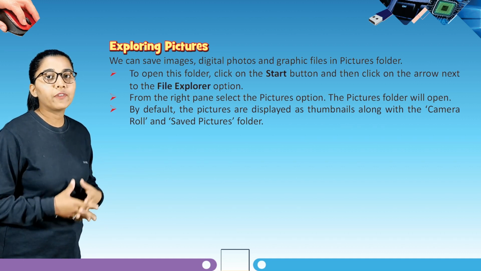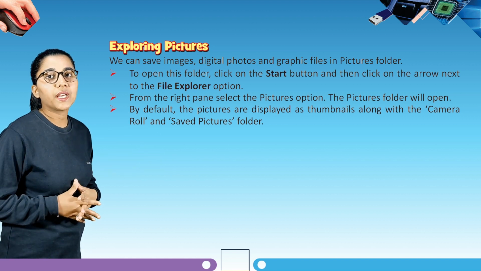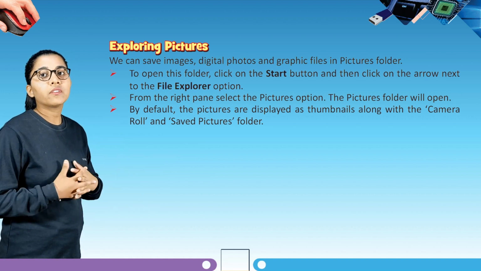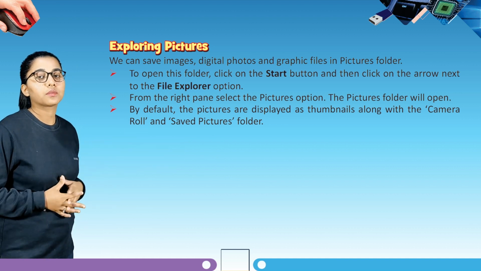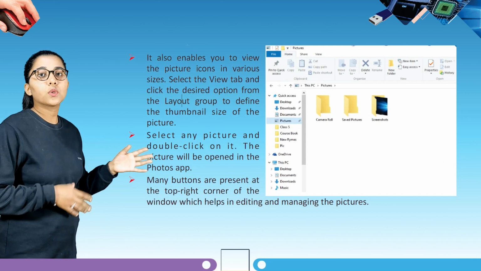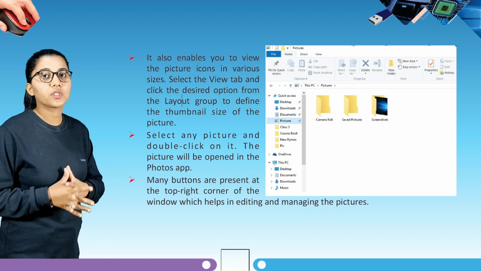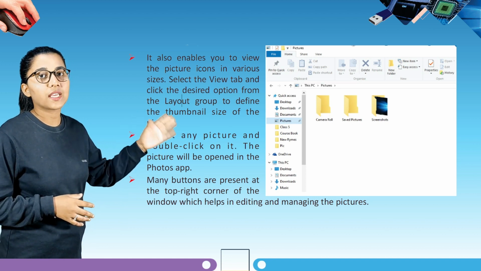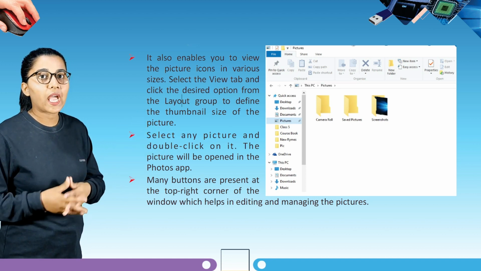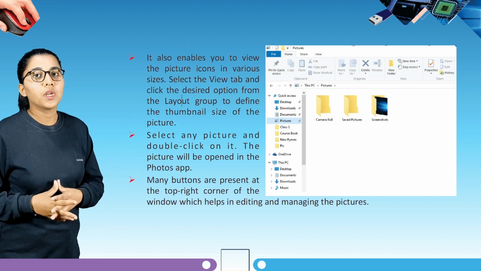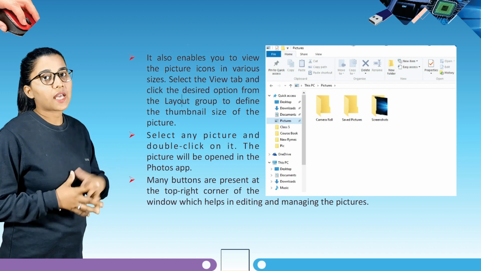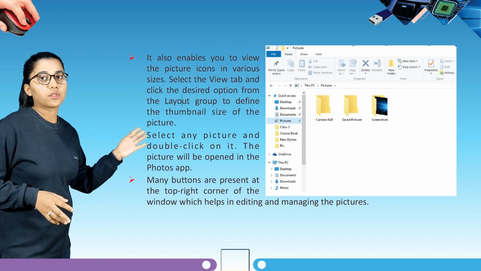Then by default, the pictures are displayed as thumbnails along with the camera roll and saved pictures folder. Then it also enables you to view the pictures icon in various sizes. Select the view tab and click the desired option from the layout group to define the thumbnail size of the picture.